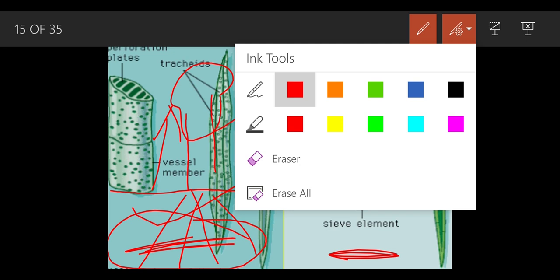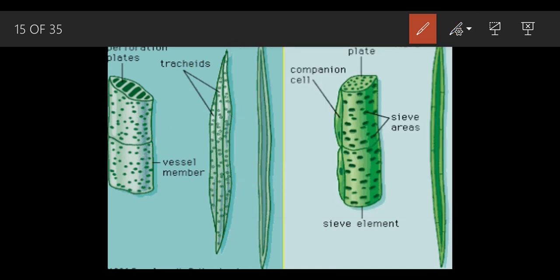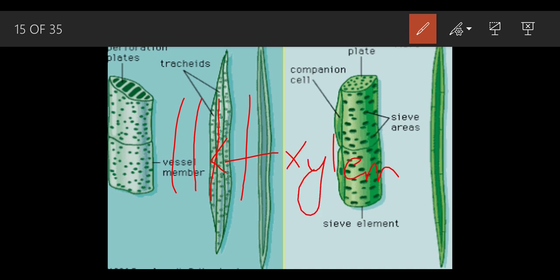Now where are these xylems exactly present? This xylem is exactly present in the central region. Suppose this is a stem, and suppose I make a vessel like this, and this is the xylem, and the space here and here is phloem. It's phloem.